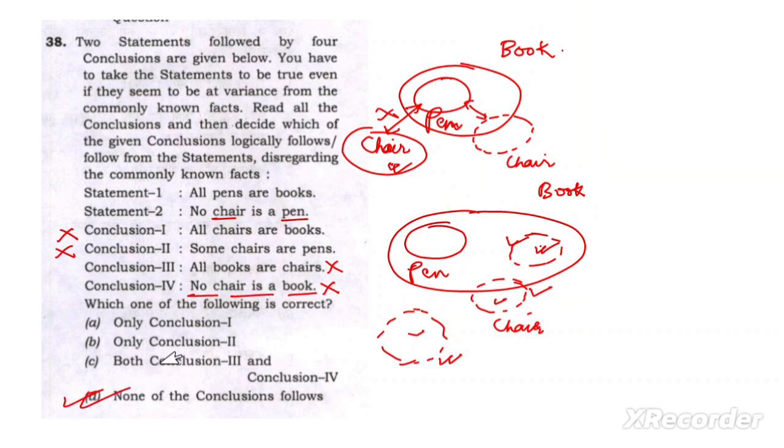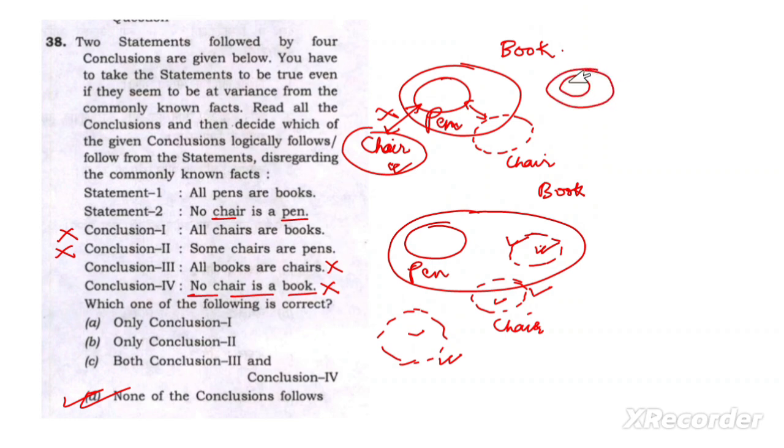So till now, what have you understood? Whenever there is the word some, you have to make the common thing. Whenever it is given all, like here all pens are books, we have to draw the pen inside the book.